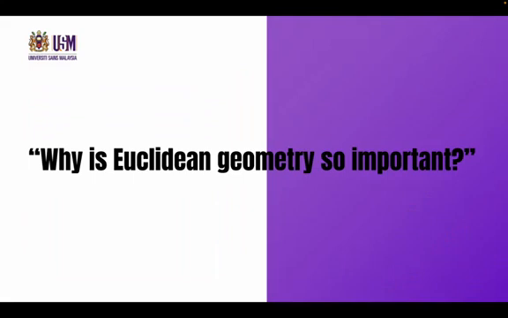Why is the Elements of Euclid considered so important? Because it established the foundation of the modern axiomatic system in mathematics. Before this, mathematical knowledge was scattered and unorganized. Through the Elements, Euclid brought all theorems together to construct a cohesive system. This system was built in the following way.